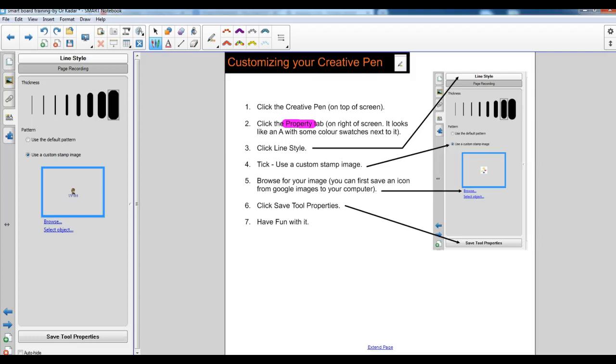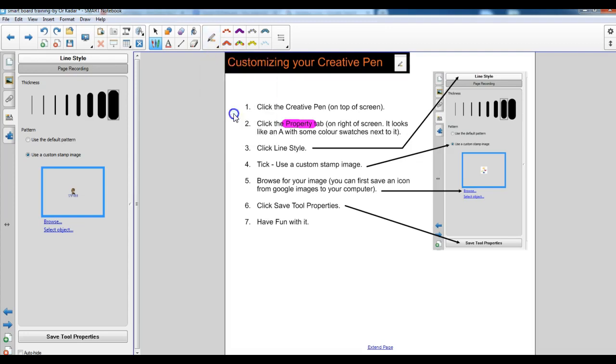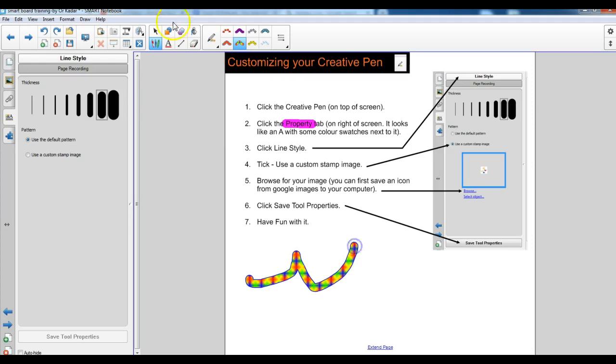We looked earlier at the various pens we have, and one of them is a creative pen, which has a bunch of funky pens to write with, and you can of course change the thickness and all sorts of things, and more so in the property tab. But if for any reason you want to make your own creative pen, then there's a way to do that, and this here shows you the process, but I'm going to show you in the tutorial as well.